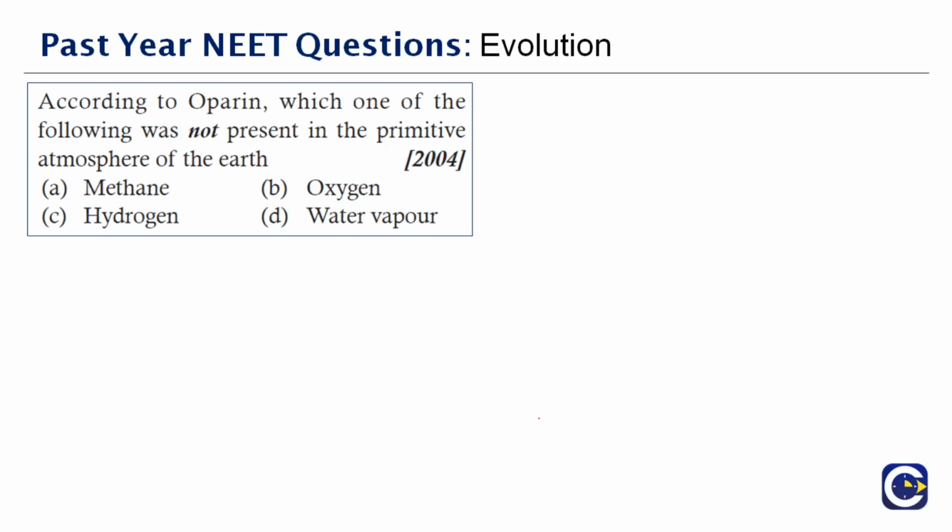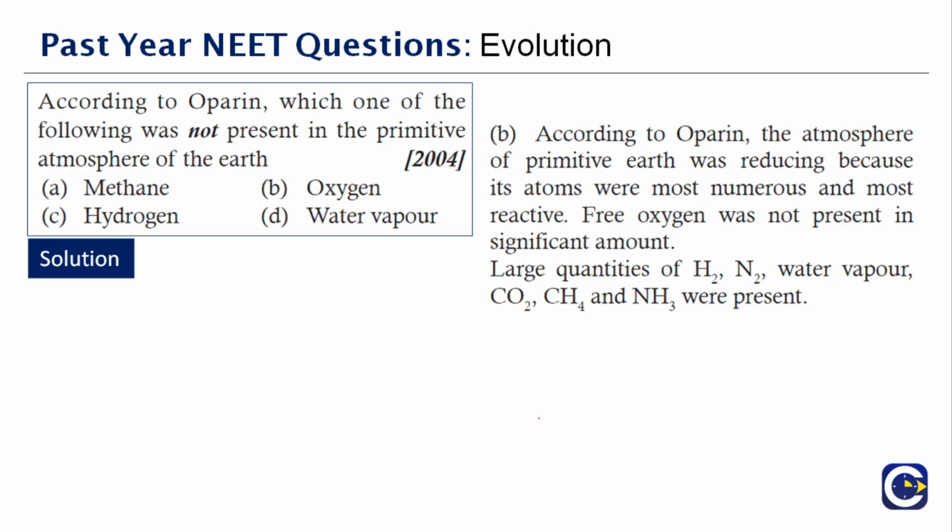Next question here. According to Miller, which one of the following was not present in the primitive atmosphere of the Earth? You'll be surprised if you know the answer. We did not have oxygen. The atmosphere of primitive Earth was reducing because hydrogen atoms were most numerous and most reactive. Free oxygen was not present in a significant amount. So you found large quantities of hydrogen, nitrogen, carbon dioxide. You had methane, then you had ammonia. All these were present in high amounts when compared to oxygen.